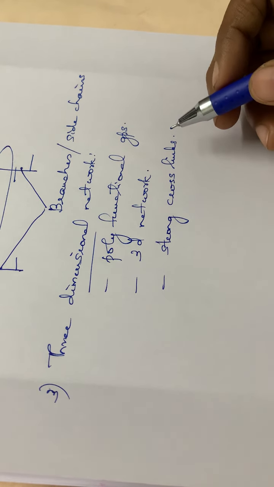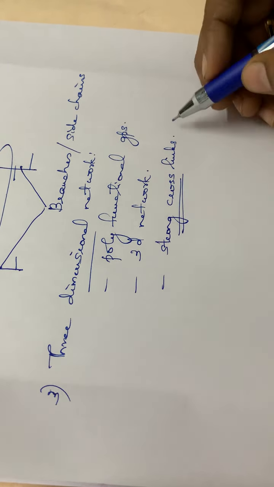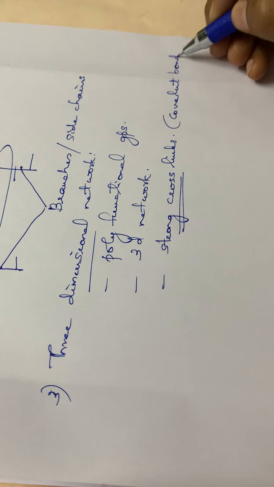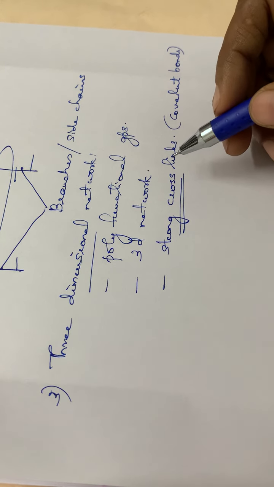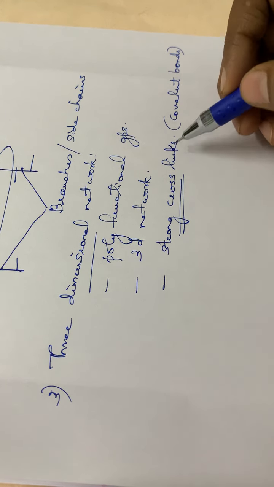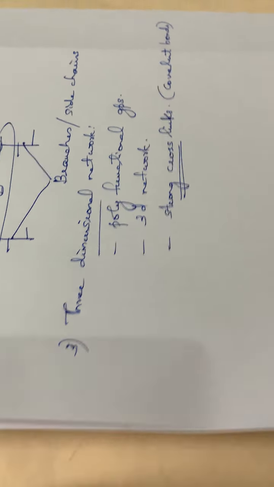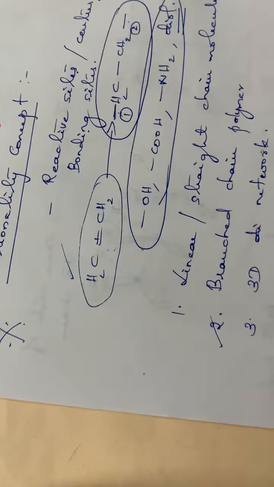So, cross-linked polymer. Here also they are joined by strong cross links, and these cross links are usually covalent bonds. These types of polymers will be very, very strong, since they are formed by very strong covalent bonds as a result of the cross links.